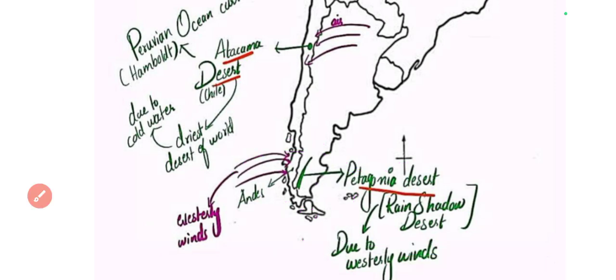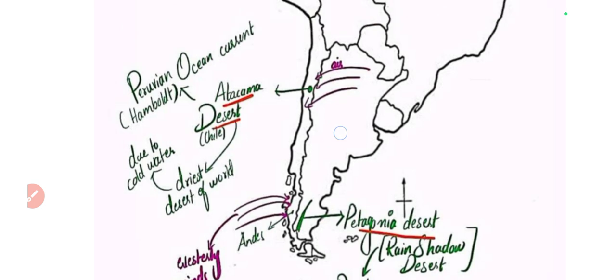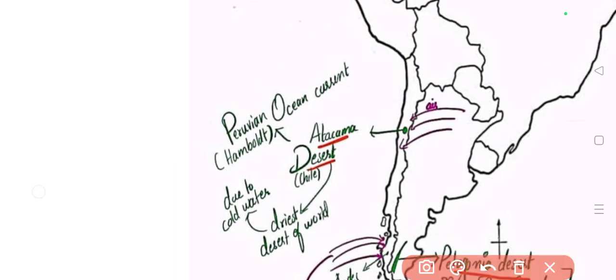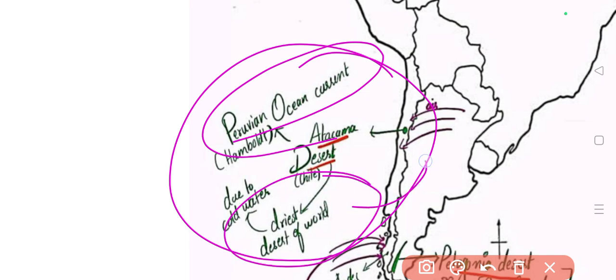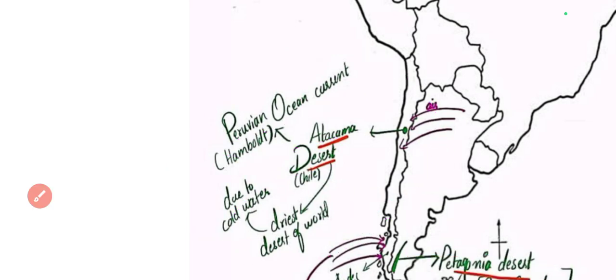Okay, this is the story that I have explained. The geographical phenomena was explained in the last class. If you haven't watched it, please watch. And here this is due to the cold ocean current, which is also known as Peruvian ocean current or Humboldt ocean current, and this is the driest desert of the world. Okay, this is Atacama desert.